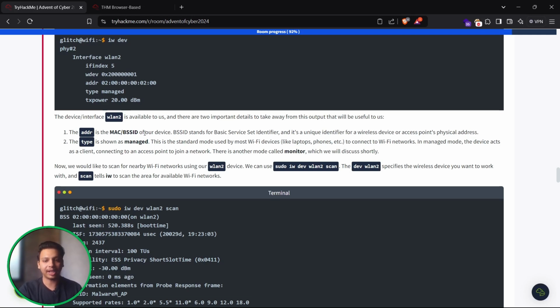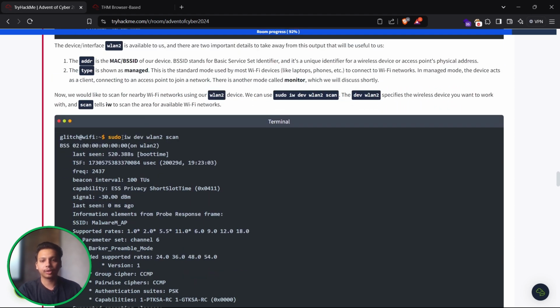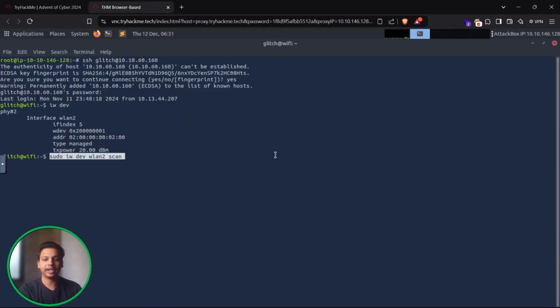And the type is shown as managed. This is the standard mode used by most Wi-Fi devices like laptops, phones, etc. to connect to a Wi-Fi network. In managed mode, the device acts as a client connecting to an access point to join a network. There is another mode called monitor, which we are going to discuss. So we are going to use sudo iw dev wlan2 scan. So let's just scan it out.